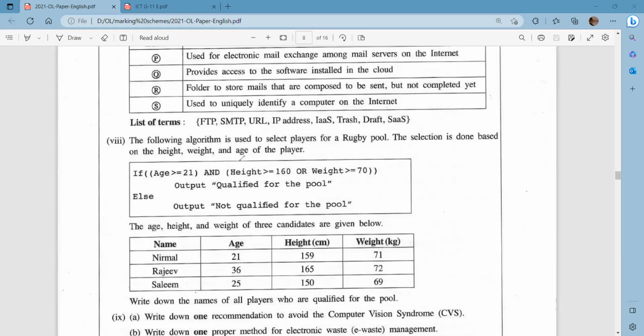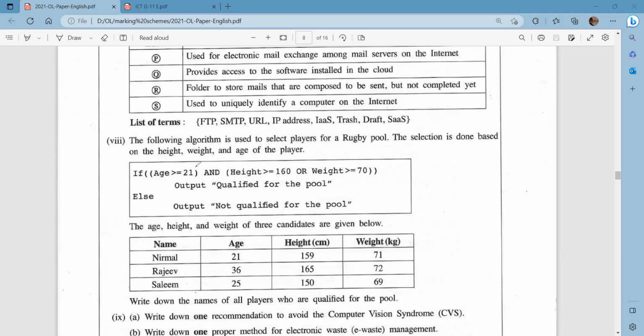In here, as you all have done logic gates as well, we know AND means all the requirements should be fulfilled. OR means even if one is fulfilled, then it is going to work. In here, we have the age. Age should be greater than or equal to 21. All these people over here have their age greater than or equal to 21. Now, what they are asking is to write down the names of all the players who are qualified for the pool. So we have to find who is going to qualify.